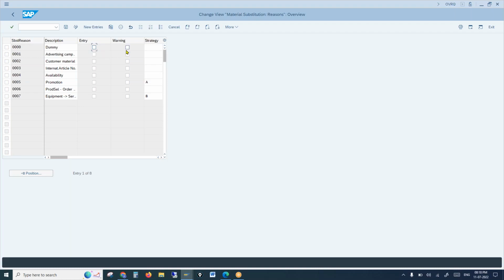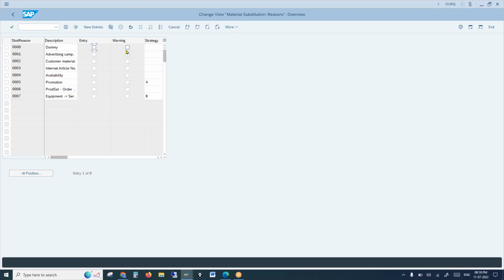Then warning. Warning is applicable only in the auto replacement. Because when the customer created an order for X material, if manually the user already knows that X material is not available and X material is obsolete, then will the user create an order for X or Y?